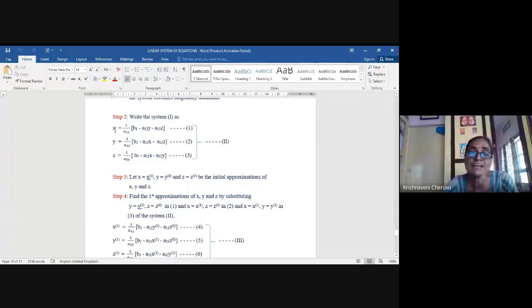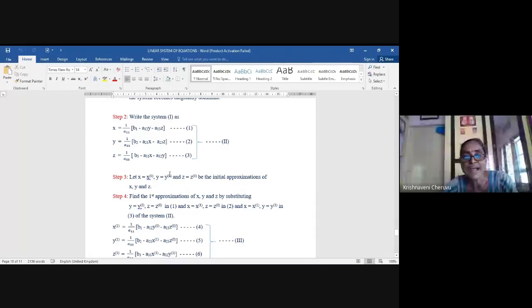To get x bracket 1, you substitute for y, y bracket 0, and for z, z bracket 0. To get y bracket 1, substitute for x, x bracket 1, and for z, z bracket 0. And to get z, you substitute x bracket 1, and just now you arrived at y bracket 1, that you have to substitute for y. So here you are doing successively, not simultaneously.